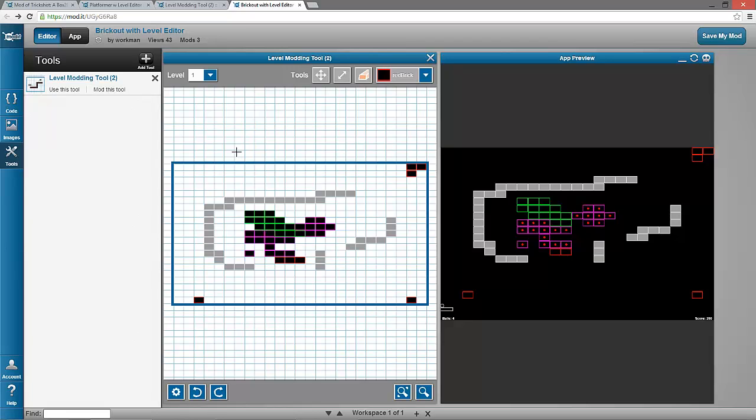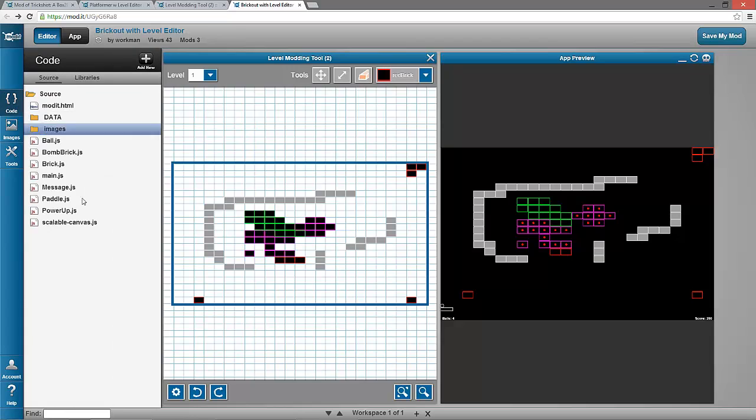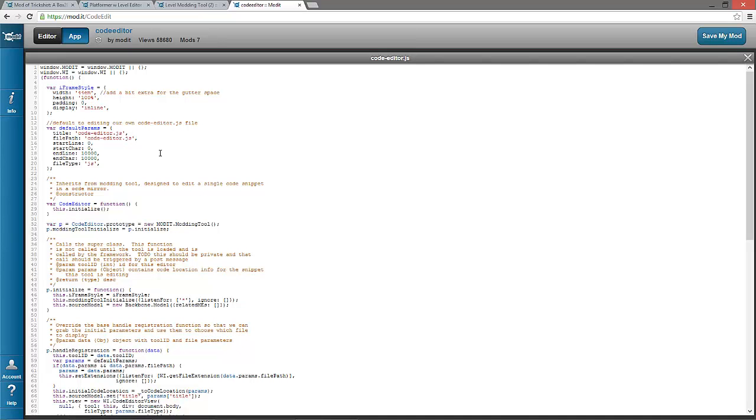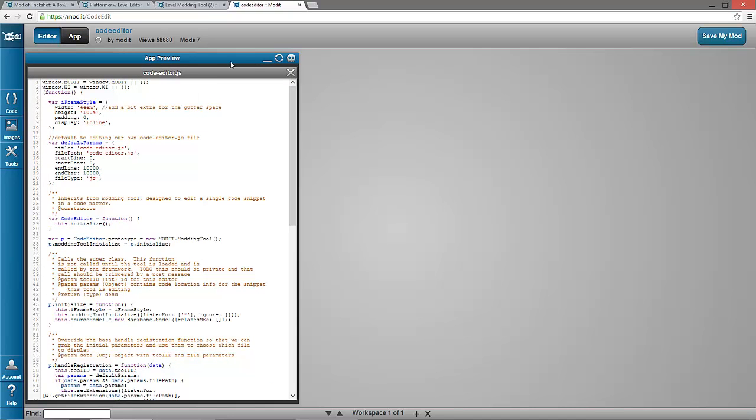Well, it turns out Modit's made of Modits. And even this top bar is a separate Modit. Okay, this menu right here is a Modit and can be edited. But to be a bit more obvious, we'll just take a look at the code editor, which we gave a nice memorable Modit key. And here I'm looking at the code editor. It's opening up a default file that's determined by this file path and looking at its own code. Okay, and if I go like this, we see that's the code editor in the preview window.